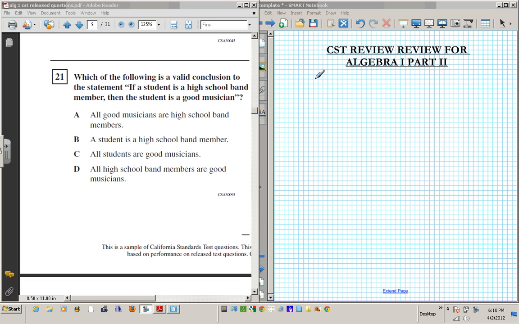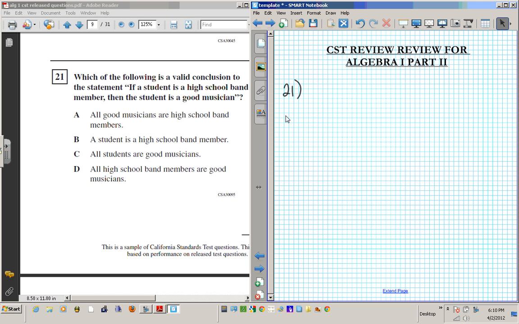So number 21, as you can see here, says, which of the following is a valid conclusion to the statement: if a student is a high school band member, then the student is a good musician? What is a valid conclusion? If being a high school band member automatically means that the student is a good musician, then we can say that all high school band members are a subset of good musicians. Since this automatically implies that, we can illustrate this with the use of a set.